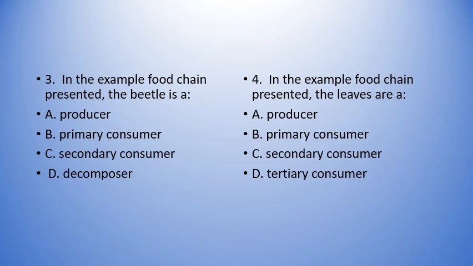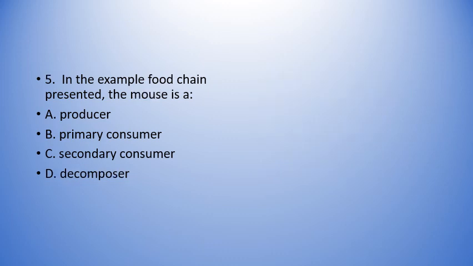Question 4. In the example food chain presented, the leaves are: A, producer; B, primary consumer; C, secondary consumer; D, tertiary consumer. Question 5. In the example food chain presented, the mouse is: A, producer; B, primary consumer; C, secondary consumer; D, decomposer.